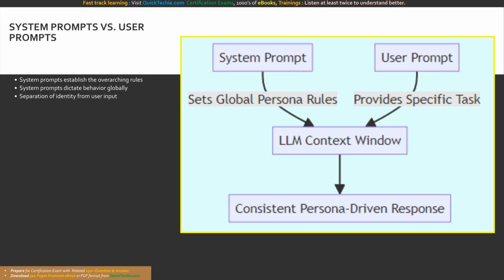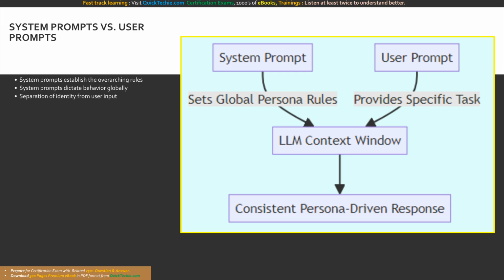If you mix the persona definition with the user's question, the model might lose focus on the persona as the conversation gets longer. By placing the persona strictly within the system prompt parameter, you establish the overarching, unbreakable laws of behavior for the entire session.